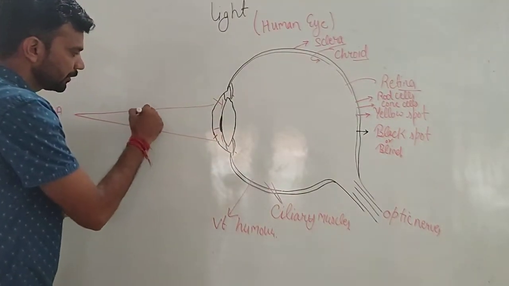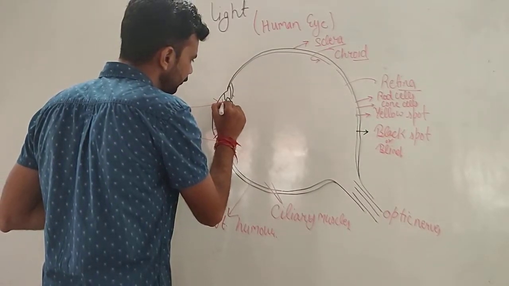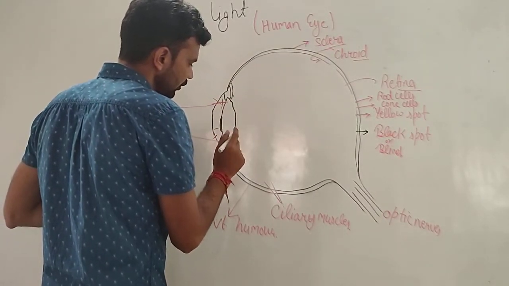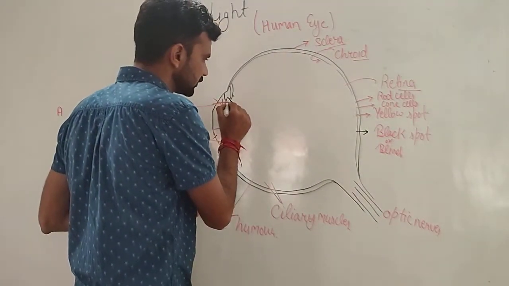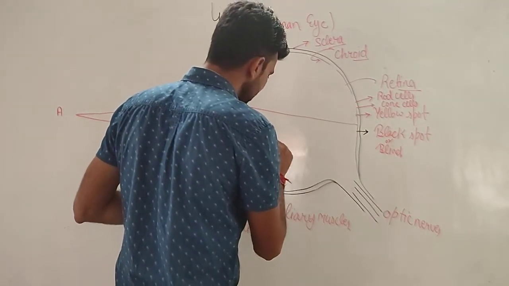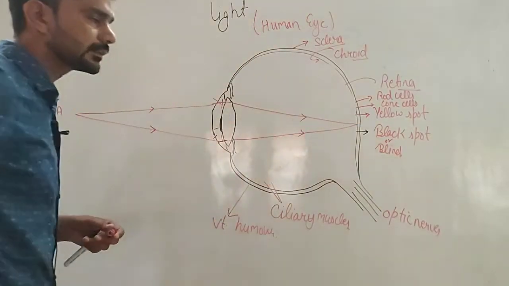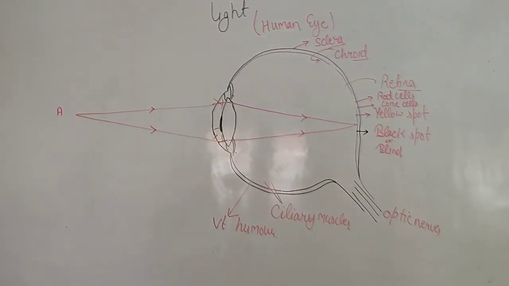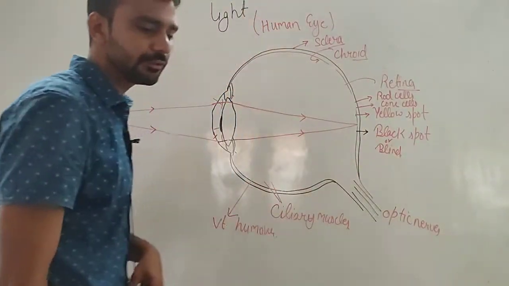These light rays are coming from an object. The cornea converges them a little bit, and after that, when the light passes through the crystalline lens, it converges the light rays on the retina. When the light rays converge at a point, they form an image. At this point, at the retina, the image will form.